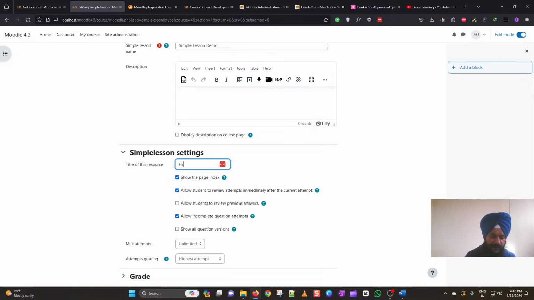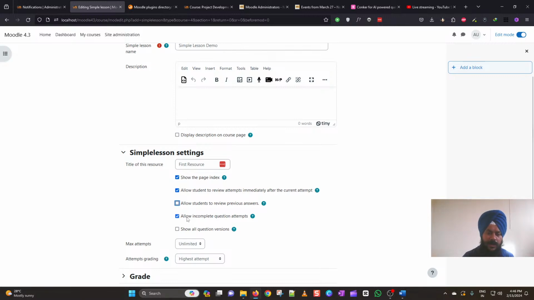So let me say first resource here. You can also check this if you would like to show the page index. You can also allow the students to review attempts immediately after the current attempt. And if you would like them only for one attempt, then you can uncheck this box. And if you would like the students to review the previous answers, you can check this box. But for this demo, I will be just keeping it unchecked.